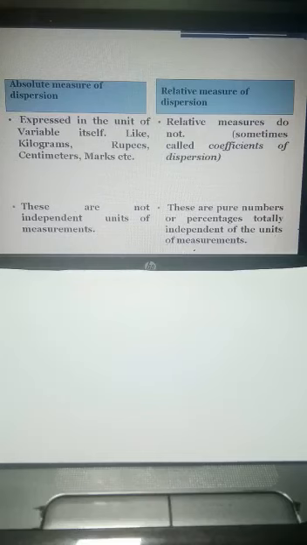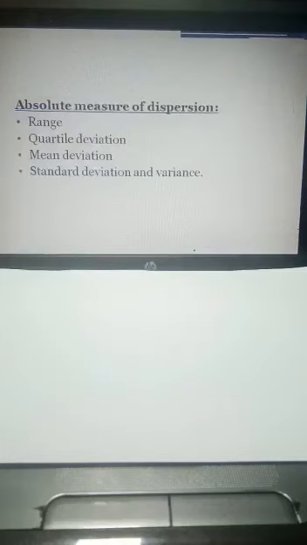And absolute measures of dispersion are not independent of units of measurement, but relative measures of dispersion are always pure and independent of units of measurement. So next we will see what the absolute measures of dispersion and what the relative measures of dispersion are.